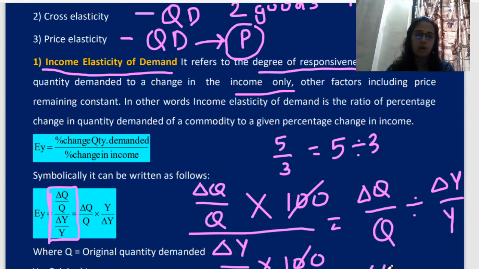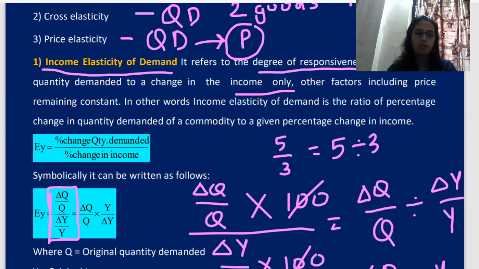Now my next concept is I want to put one multiplication sign over here. So this will remain as it is. And instead of division, I am writing multiplication. Now remember student, this is a mathematical rule. If division will get converted into product, then these places will get changed. For example, here numerator will become denominator, and denominator will become numerator.